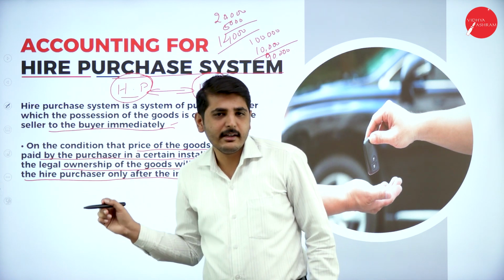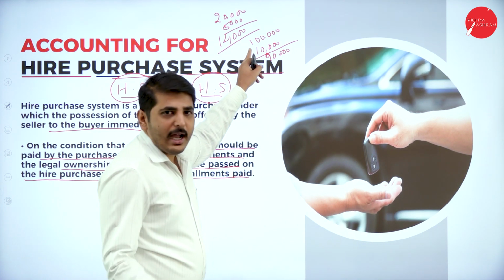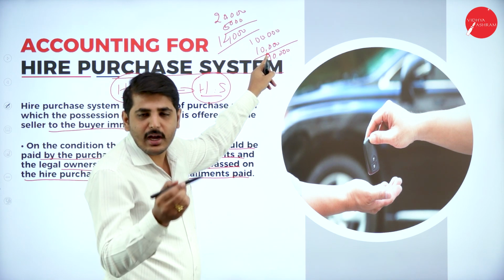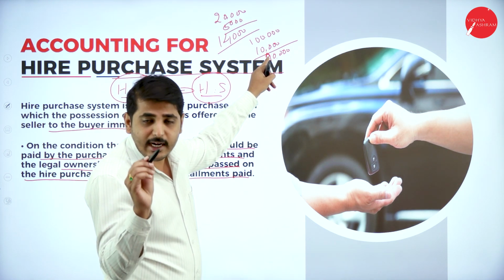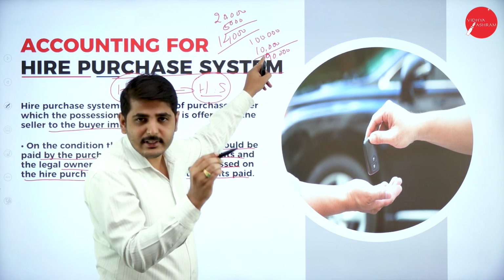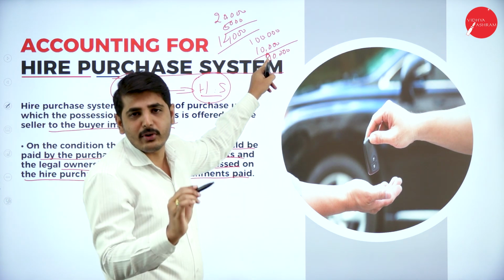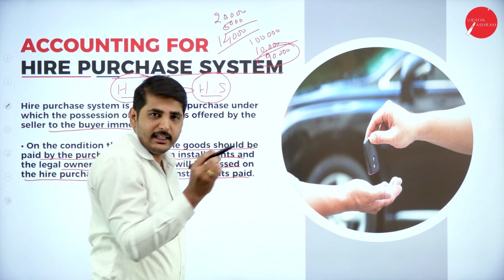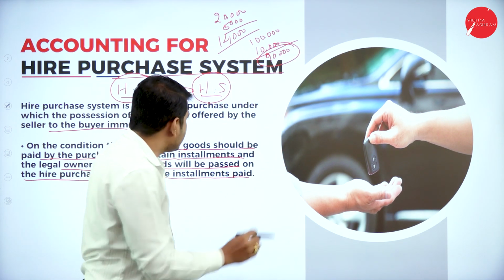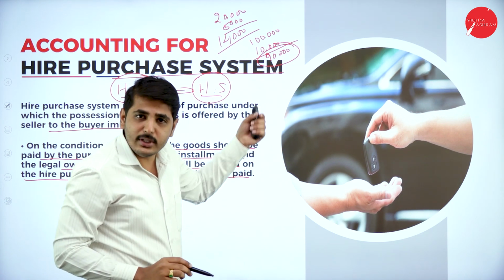All the installments paid. For example, even though I have the goods, even though I have the product with me, I am not the owner. Until when? Until I become the owner, once I paid full installment amount, once I paid full 90,000 rupees, I will become the owner. Till then, I am not the owner. Hire seller is the owner. I am just using the goods.